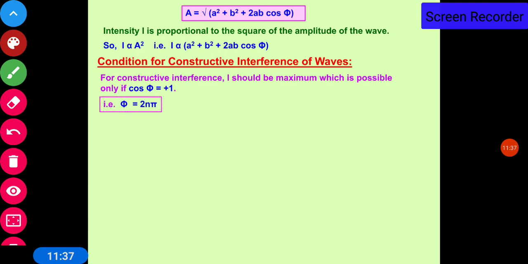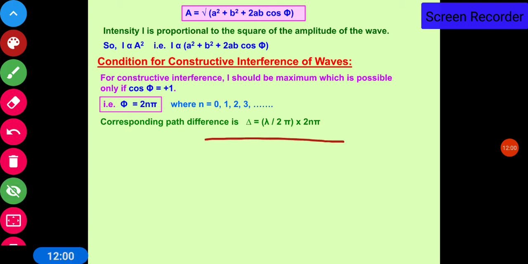In general terms, we can say that phi is equal to 2n pi, because cos 2n pi is always positive 1, where n is equal to 0, 1, 2, 3. Now the corresponding path difference is equal to lambda upon 2 pi into the phase difference. So the path difference is lambda upon 2 pi into 2n pi, and this expression will reduce to path difference is equal to n lambda.